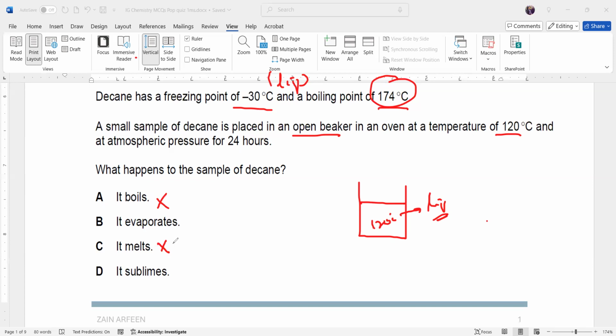They mentioned the freezing point and the boiling point. So it means the substance does not sublimate, because it can be solid below minus 30, liquid from minus 30 to 174, and a gas after 174. So it cannot sublimate. What we are left with is that it will evaporate. So at 120 degrees, the substance will evaporate. Okay. So B should be the right answer for this.